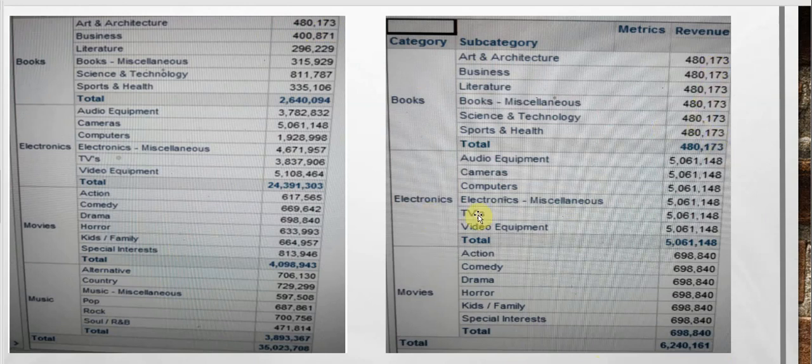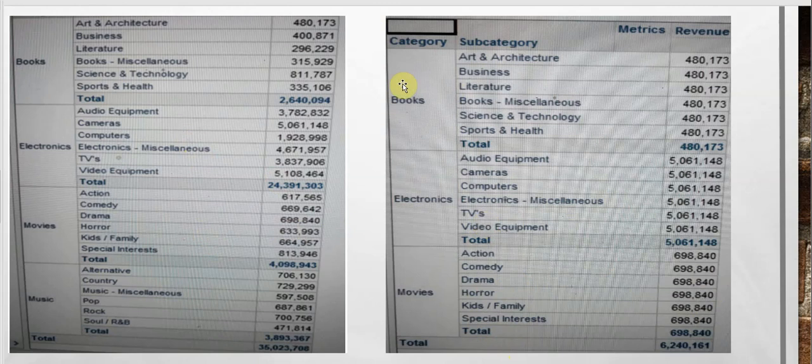For electronics, it was 5061148. The same gets repeated for others. And same for our movies. In movies, we had selected drama. So if you see, 698840 gets repeated.